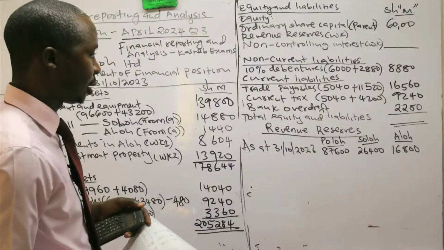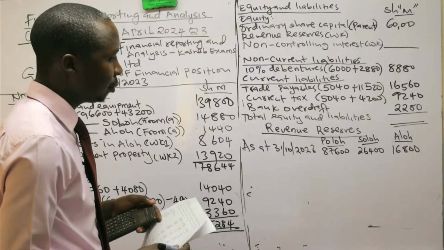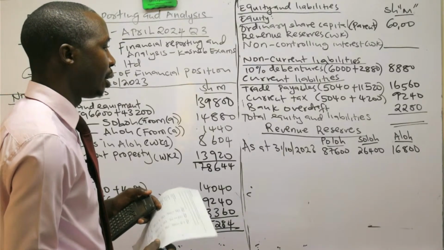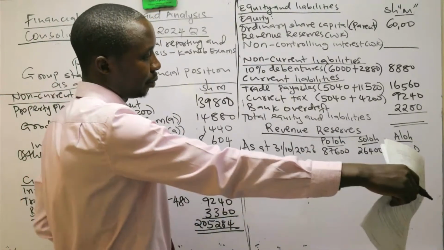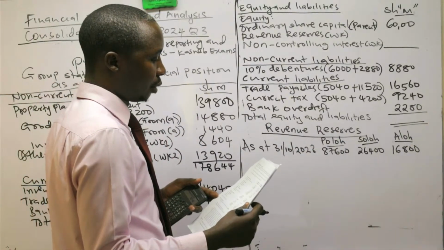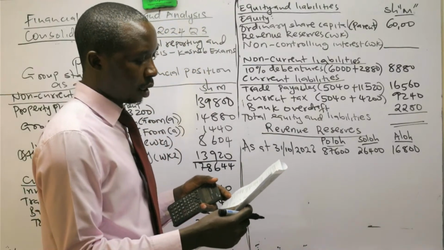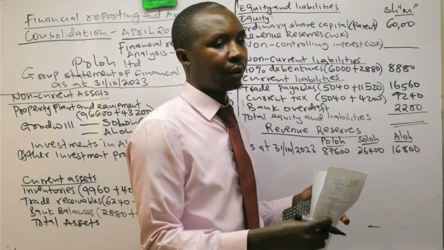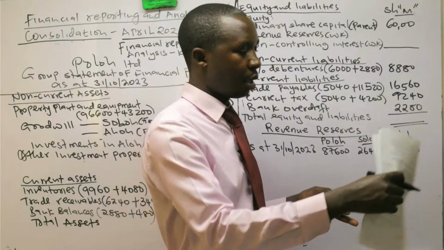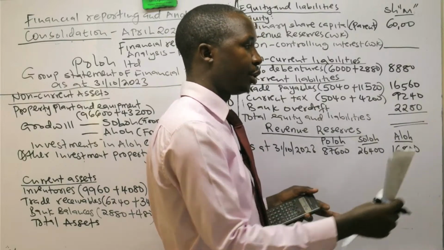So that is as at 31st October 2023. So we need to find what the parent is getting from these entities, the time they existed. Remember, Soro was acquired in November. So from 1st November to the end of the year, which is 31st October, that period. So we need to get the profit the parent is getting from this and this during that period.